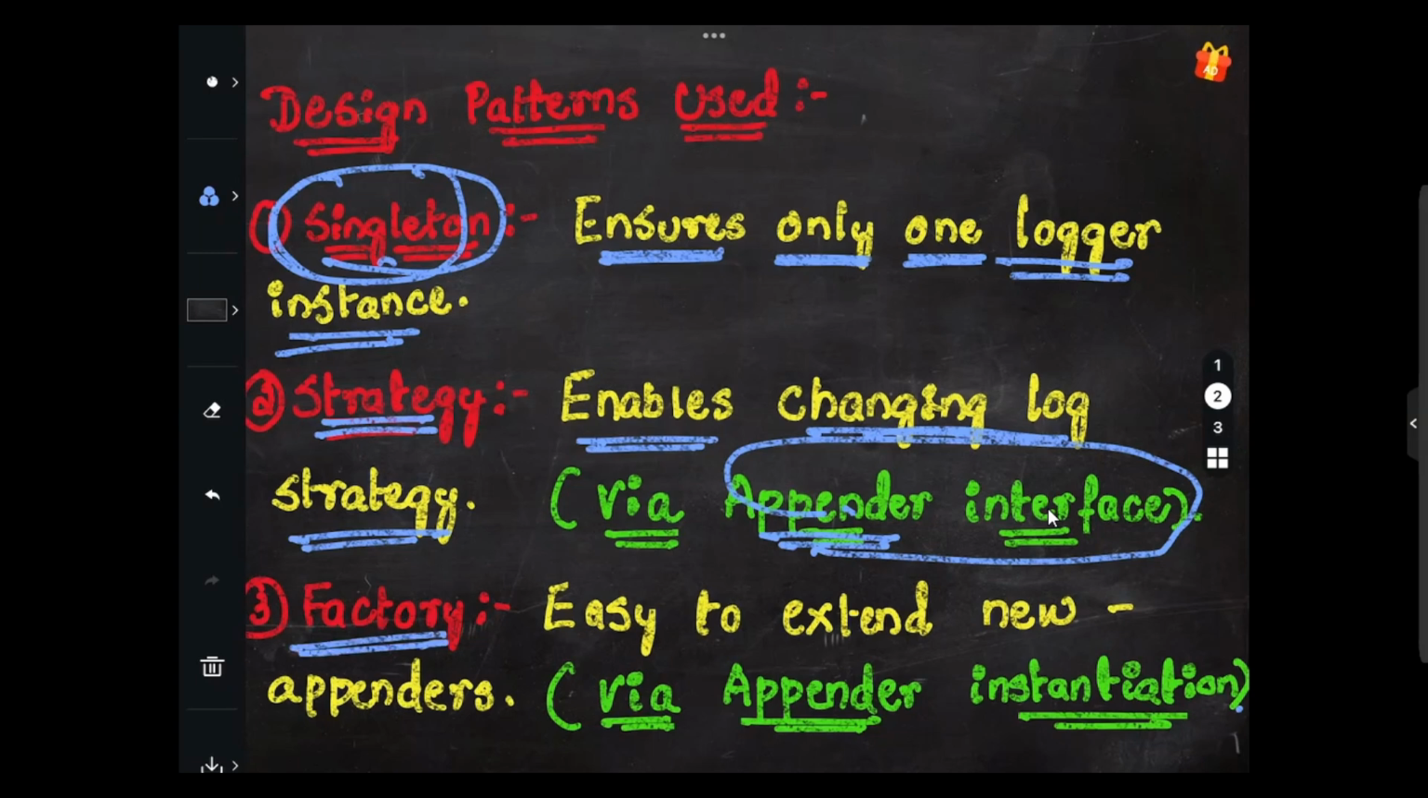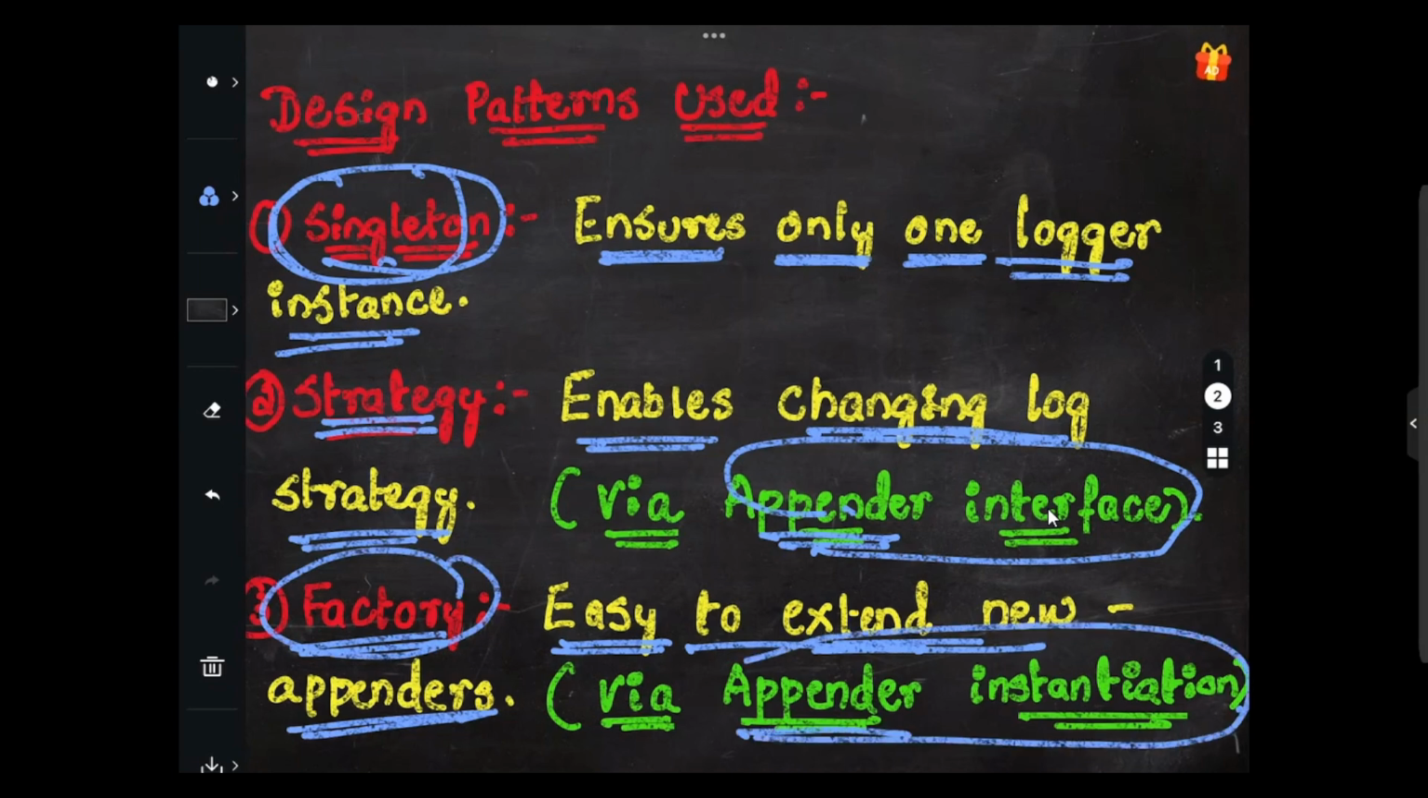The final one here is factory. When I say factory, it should be easy to extend new appenders. This we will be doing via the factory pattern, which we will achieve through appender instantiation, right? So these are the three patterns that we'll be making use of. Just keep this in mind.